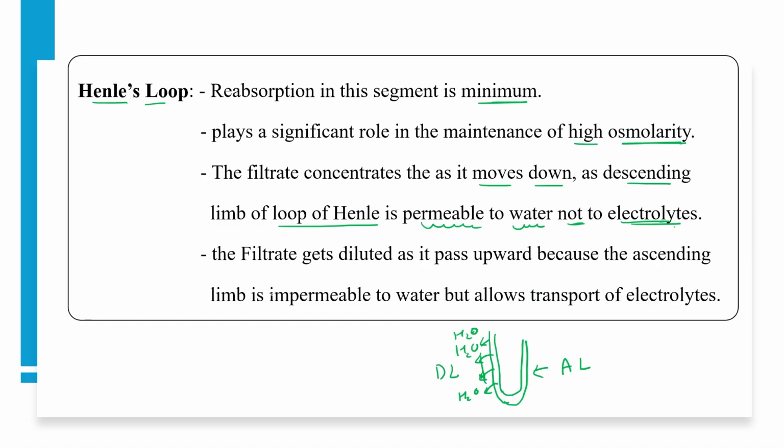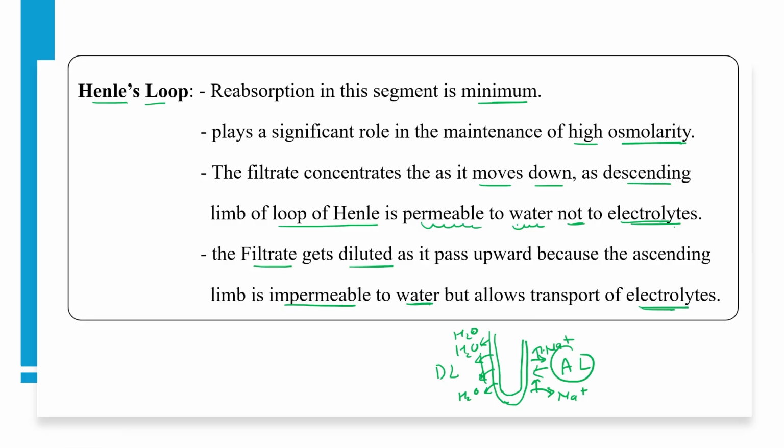Not electrolyte. The filtrate gets dilute as it passes towards the upward side, because the ascending limb is impermeable to water, but allows transportation of electrolyte. So at this particular region, only sodium ion is allowed to be reabsorbed, not water.